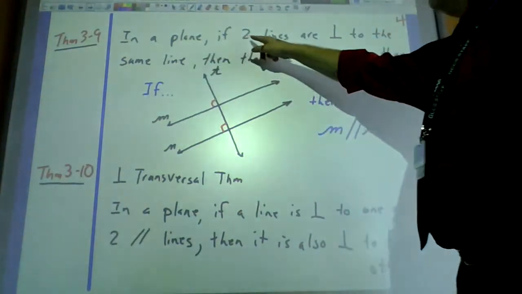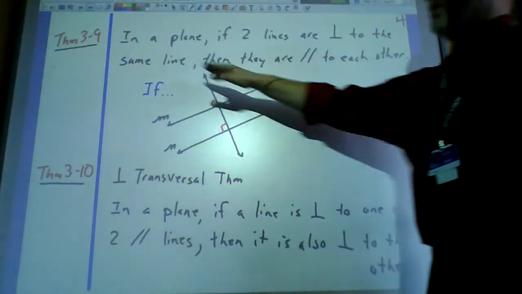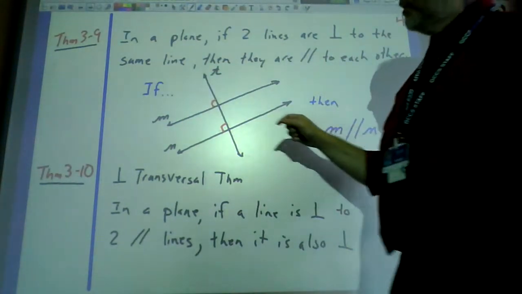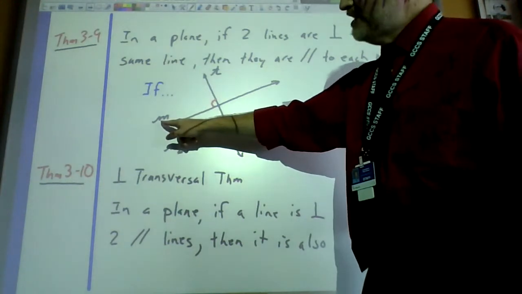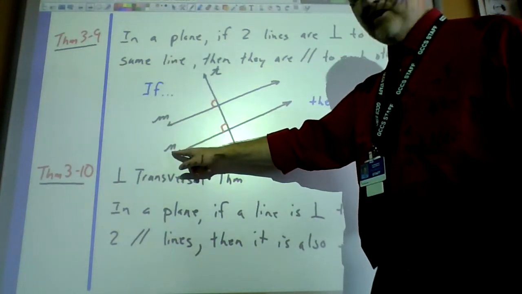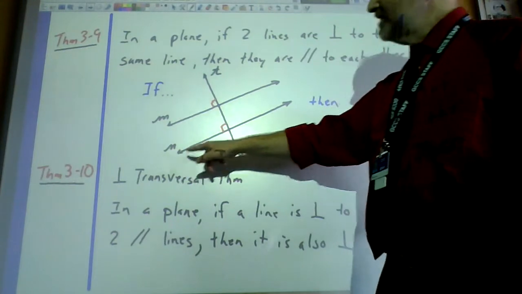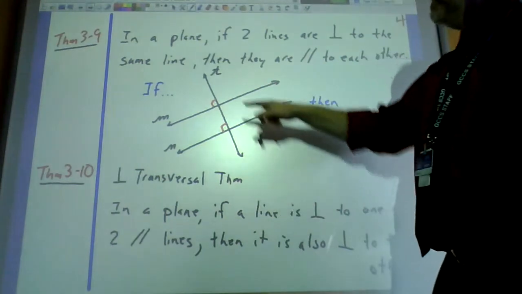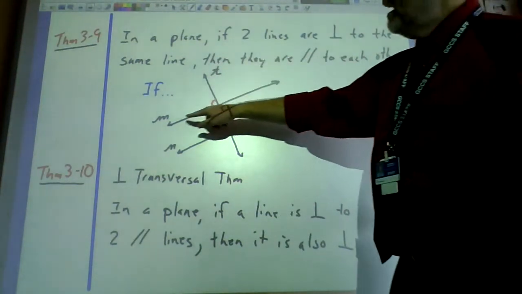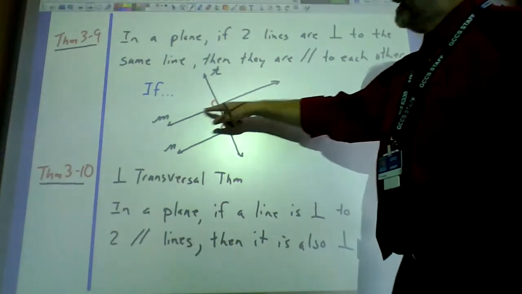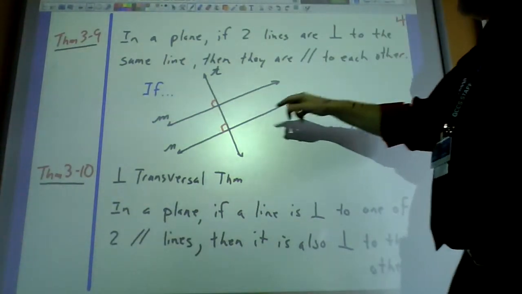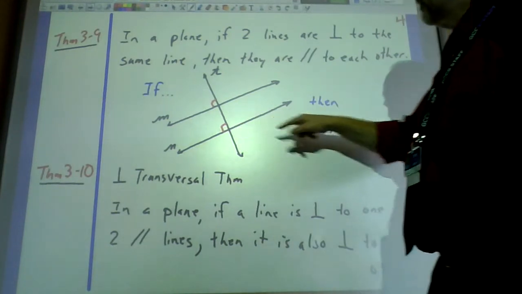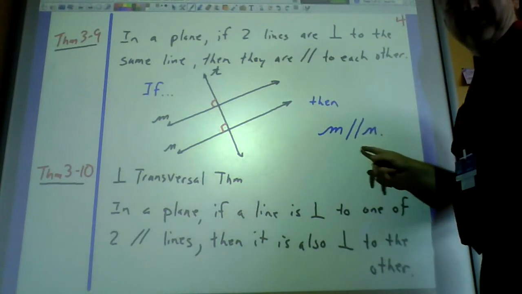In a plane, if two lines are perpendicular to the same line, then they have to be parallel to each other. So just so you see my diagram here, I've got a cursive M as in Metcalf and a cursive N as in Nancy. And then this is probably the hardest one, that's a cursive T as in Tango. Tango is perpendicular to M, and he's perpendicular to N. And if he is, the only way that's possible is if M and N are parallel to each other.